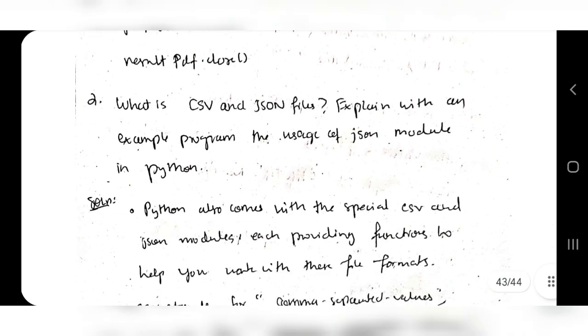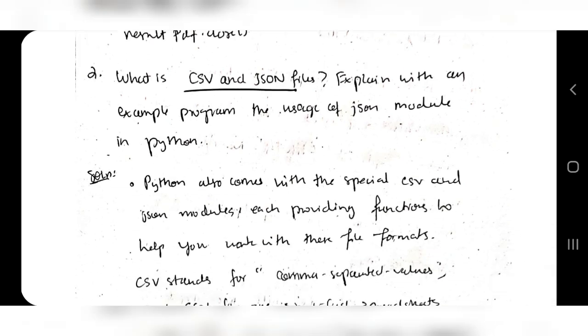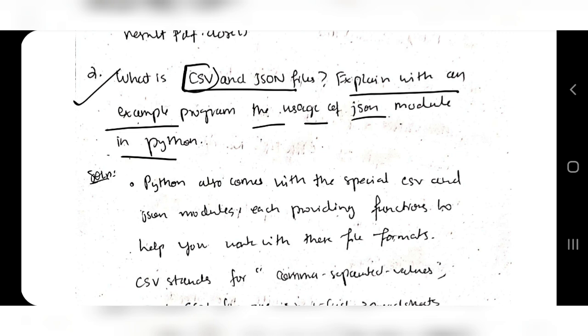Coming to CSV and JSON, the first question is what are CSV and JSON. Explain with an example the usage of the JSON module. CSV can also be asked, equally important, but the question was this one, so I have included it here. For any topic, if you want more information, I have discussed it in depth in a video, and I put the link in the description box, so you can go to that.